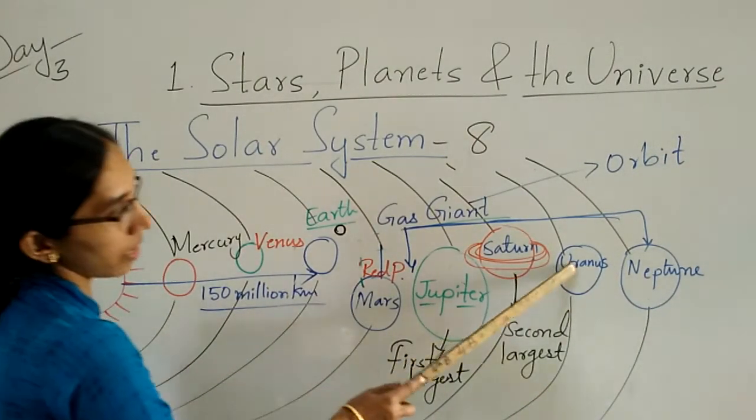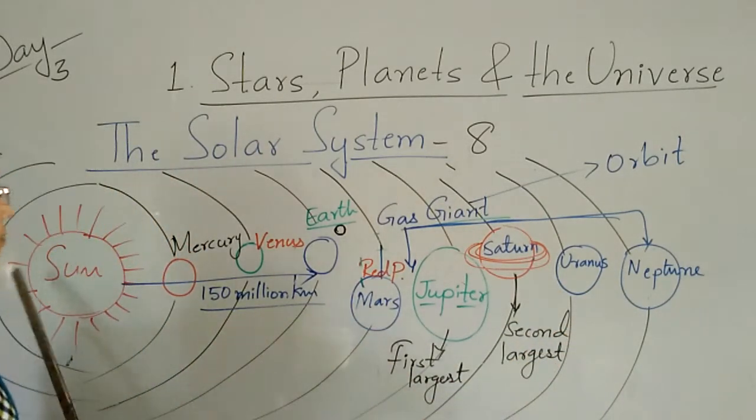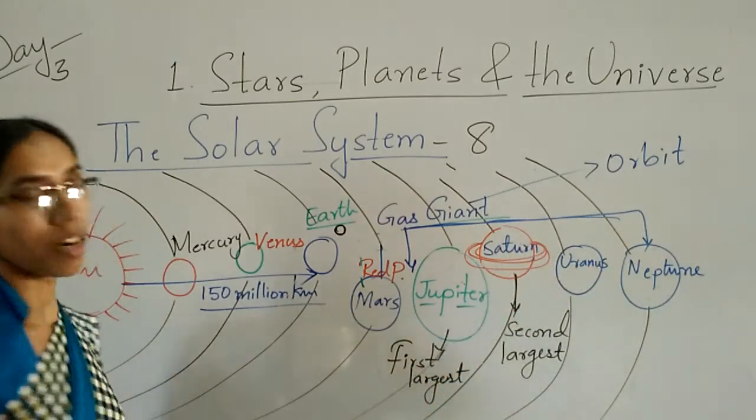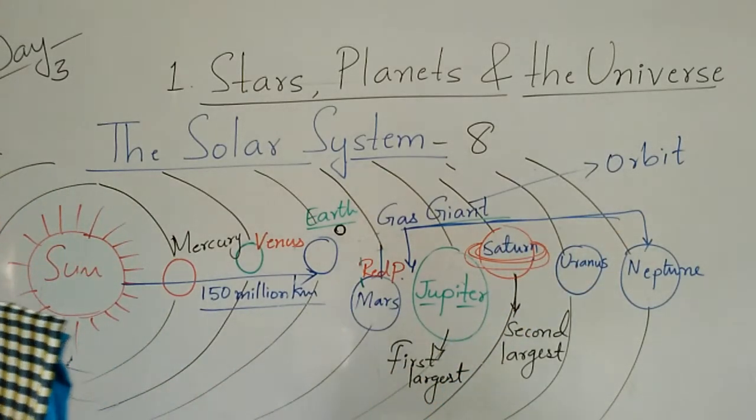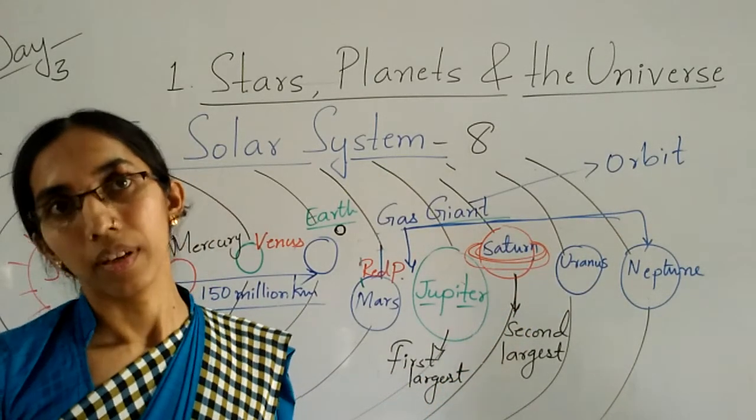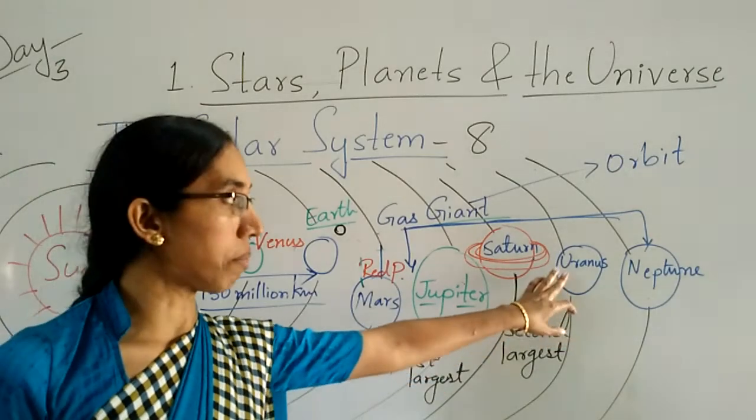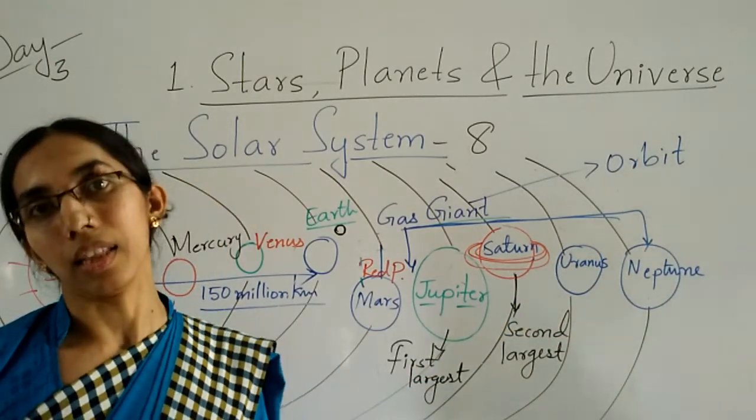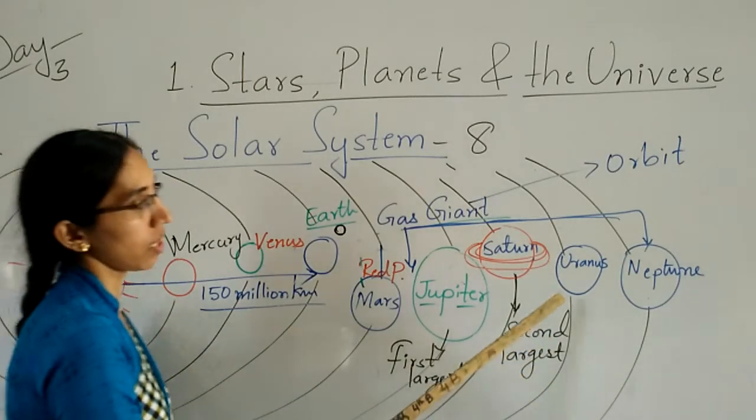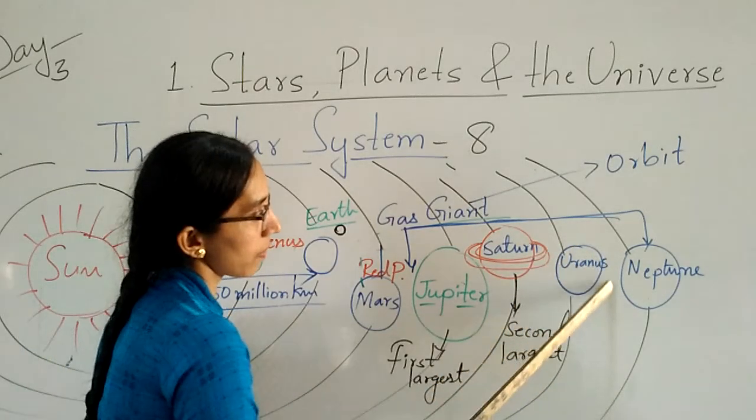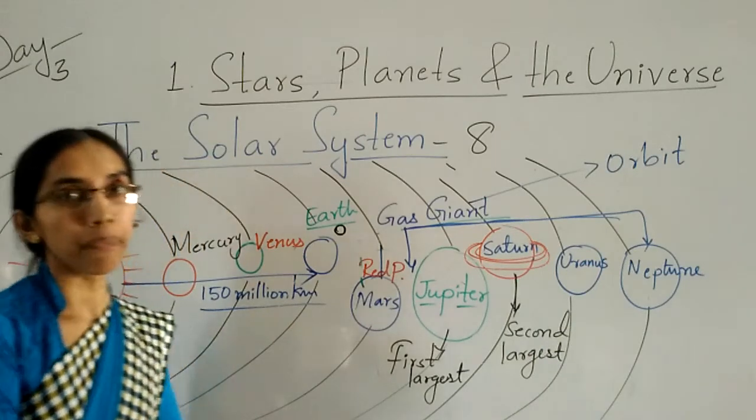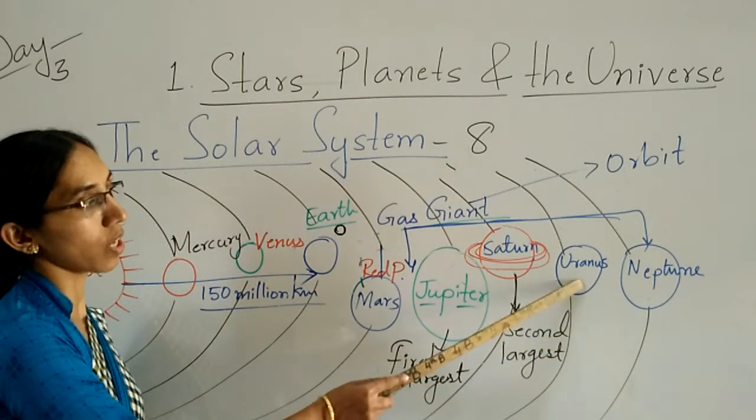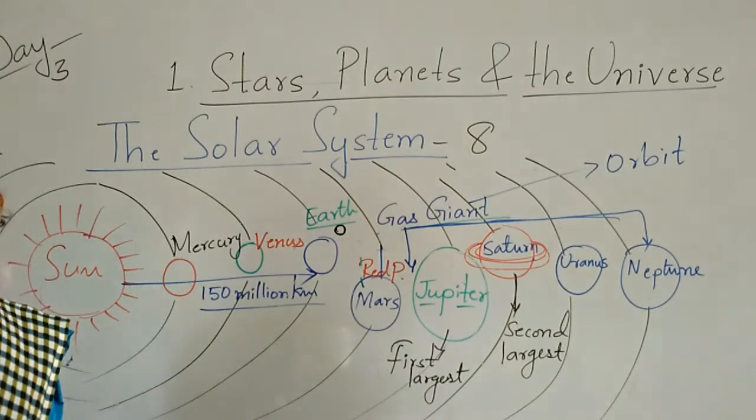Uranus and Neptune are the farthest from the sun. They look blue in color because of methane. Clear, children? Because of the methane gas, they look blue in color. The atmosphere of Uranus contains methane gas, so it also looks blue in color.